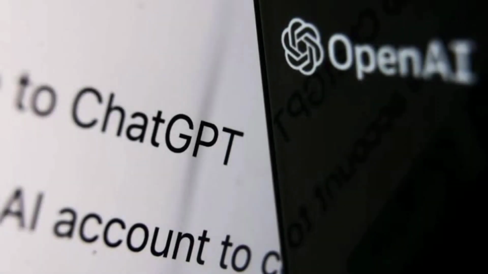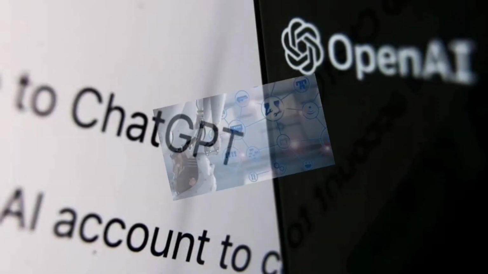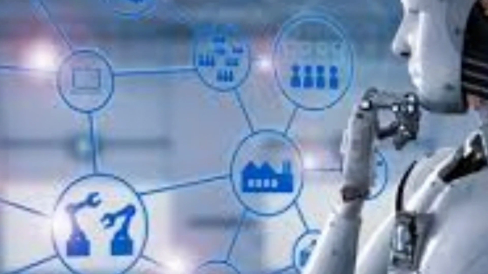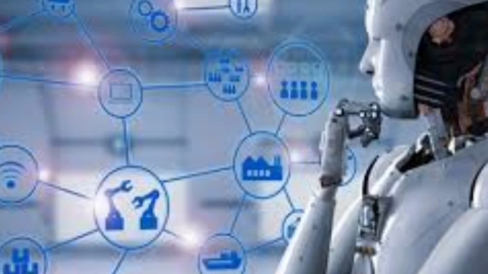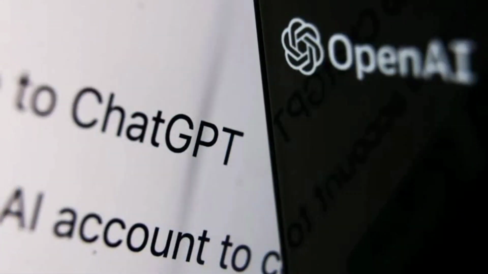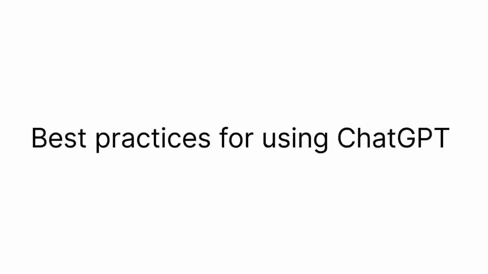Integrating with your projects. Integrating ChatGPT with your projects is relatively simple. The API provides a range of functions and tools that you can use to interact with the model and generate responses. You can use the API to input a message, receive a response from the model, and use that response in your own applications.